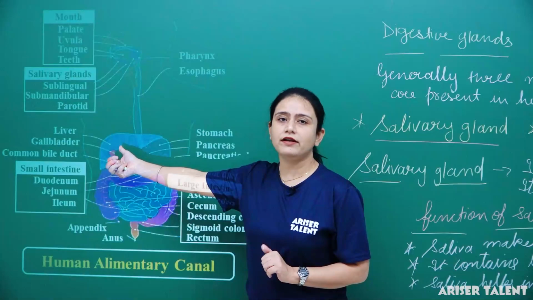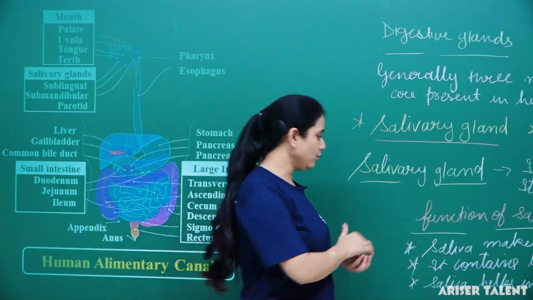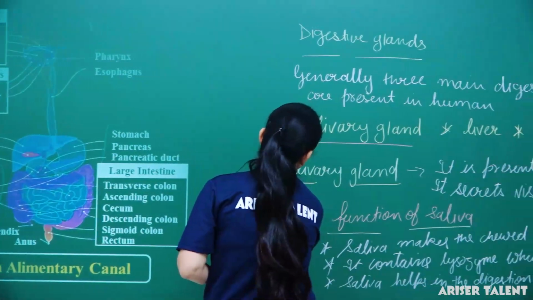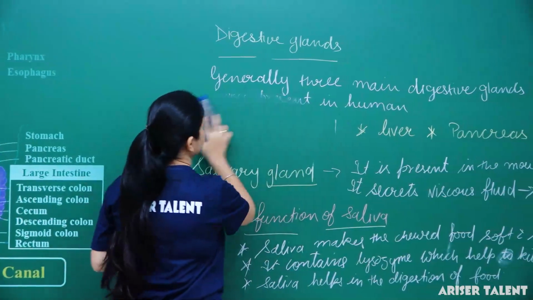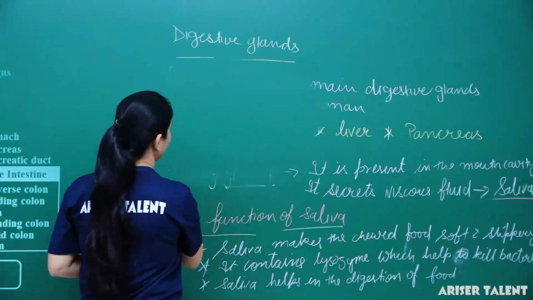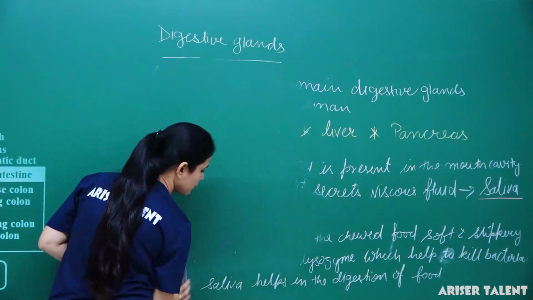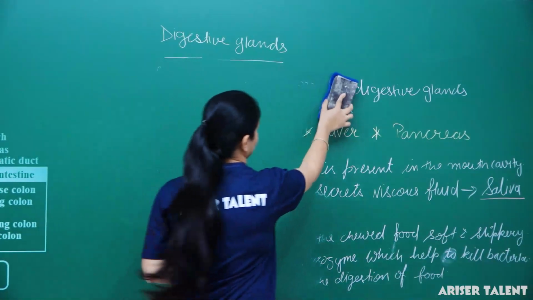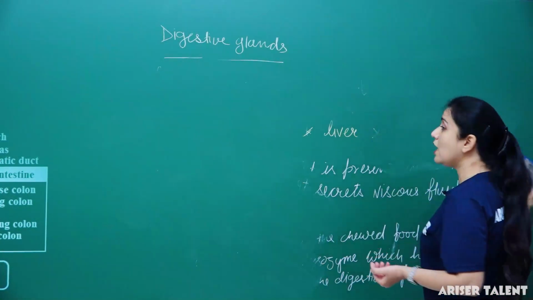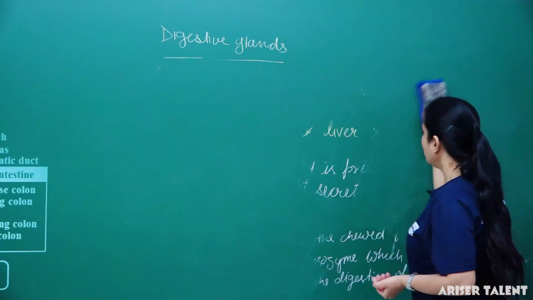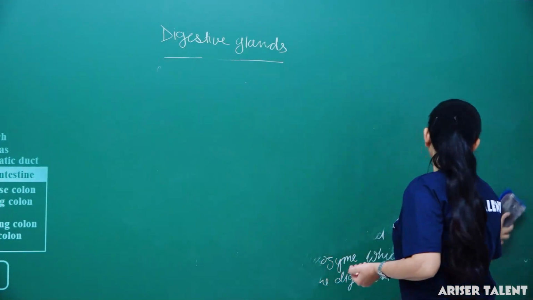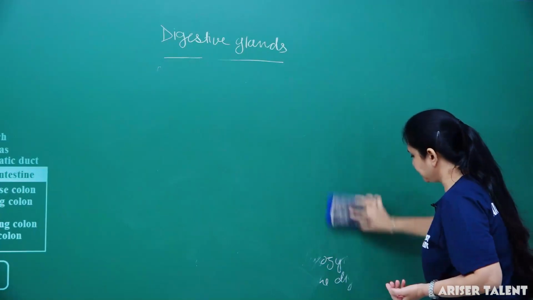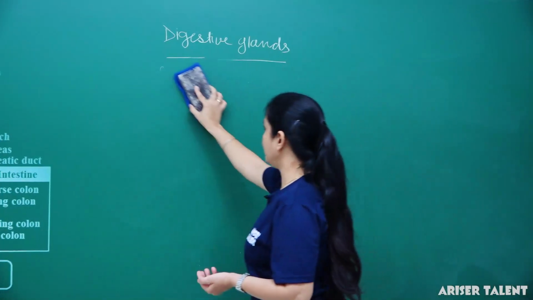Another, second digestive gland is the liver. Already I have explained it to you. Now we will make the notes here. Next is liver. Generally a one word question or 1 mark question also comes on the topic liver, that which is the largest gland in the human body. Okay, so the answer is liver. Next is liver.